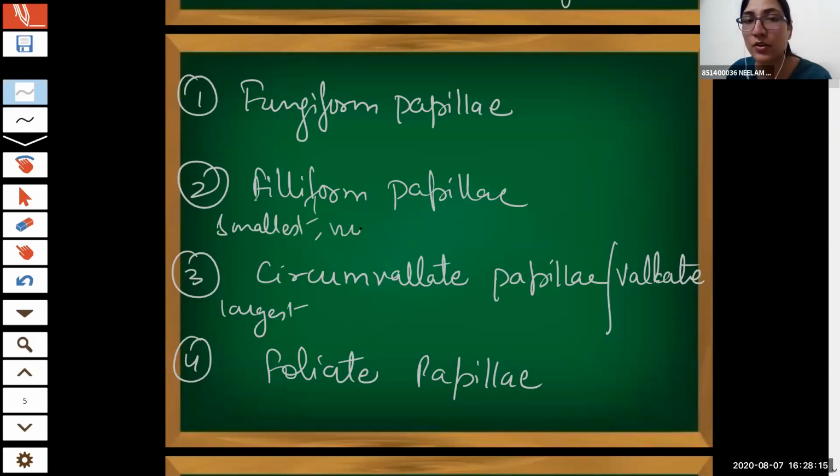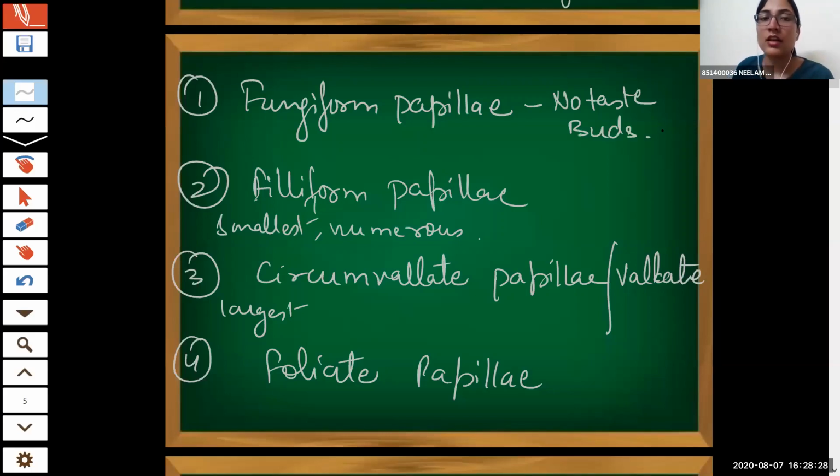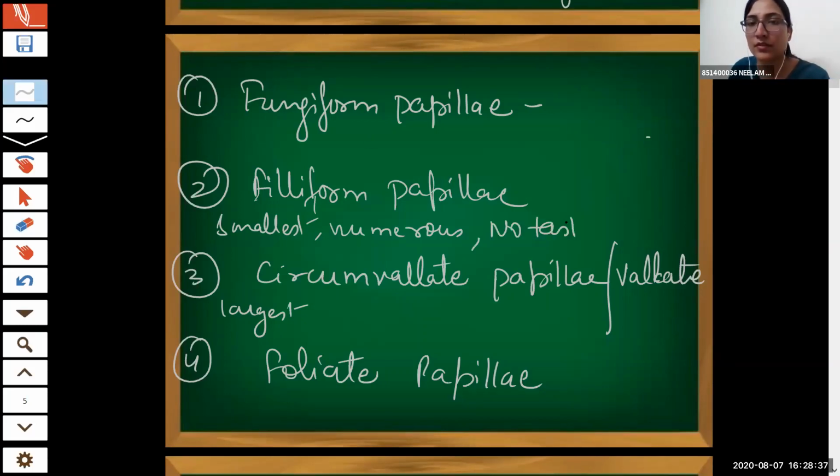Which is the numerous one? Filiform. Good. Which doesn't contain taste buds? Filiform and foliate. Very nice. No taste buds. Sorry, filiform, so sorry. Which of the 2 contains taste buds? Fungiform and circumvallate. Okay.